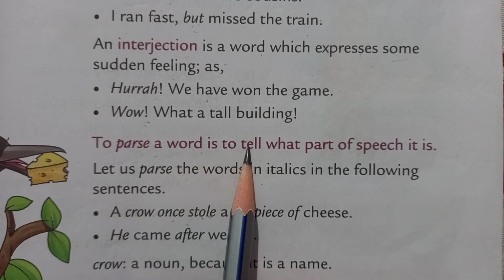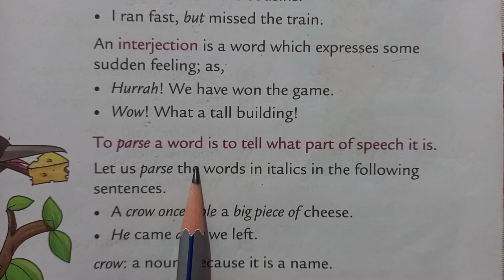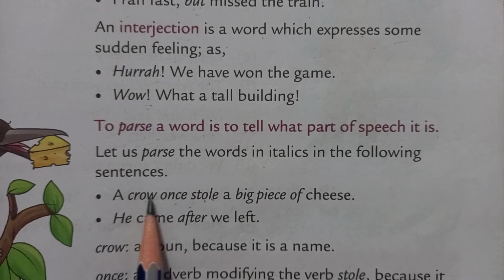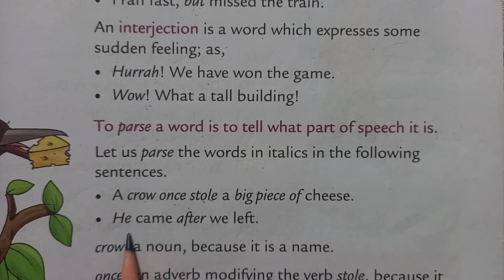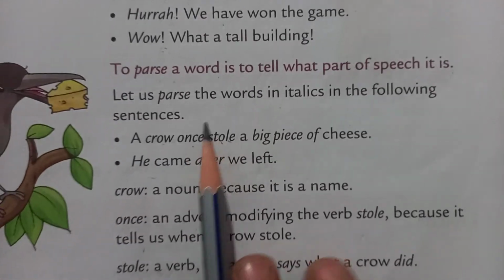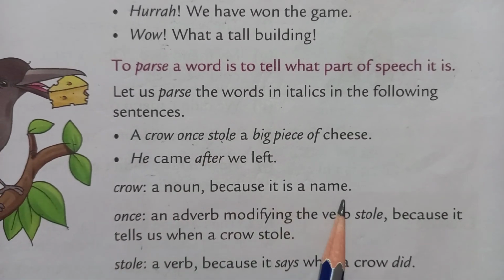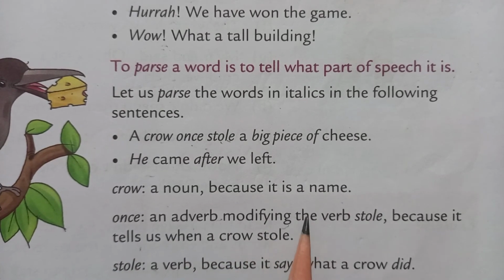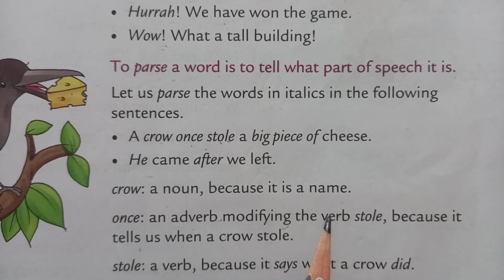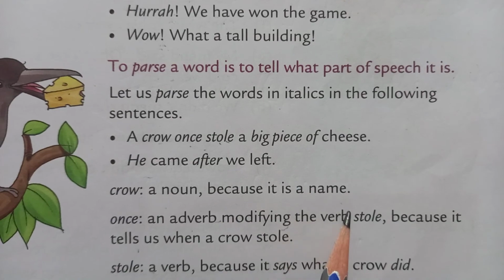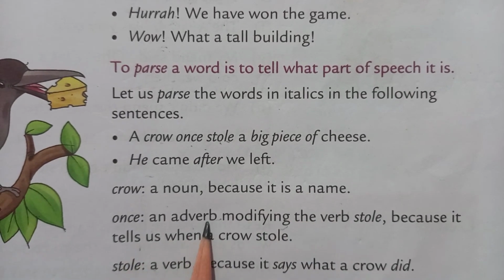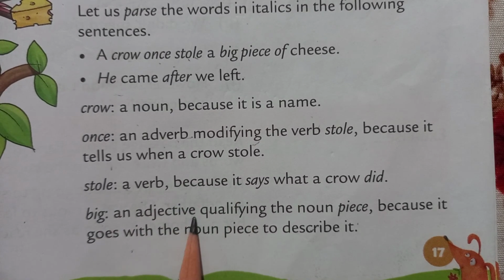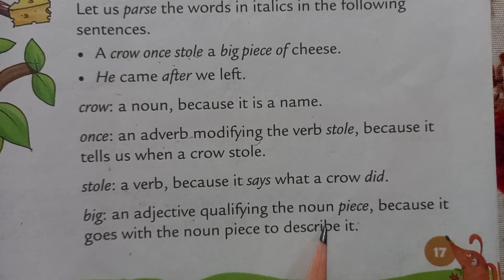Now, to parse a word is to tell what part of speech it is, or to identify a word and tell what part of speech it is. See, first one: a crow once stole a big piece of cheese. So here crow is a noun because it is a name. Once is an adverb. Why? Because it modifies the verb stole. Stole is a verb. Big is an adjective because it qualifies the noun piece.